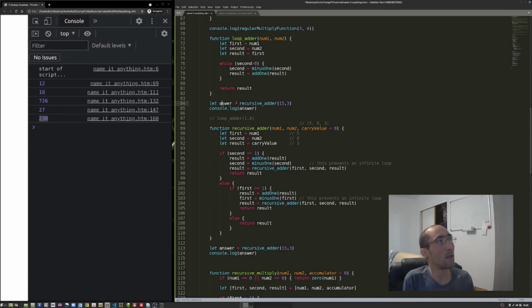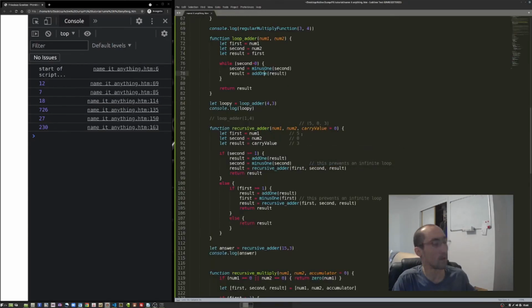So let's call this looper. Or loopy, and we're gonna call our loop adder, we're just gonna do 4 and 3, why not, and called it loopy. Remember, I'm doing it quickly just because of muscle reflex, but Control S to save the text file here.